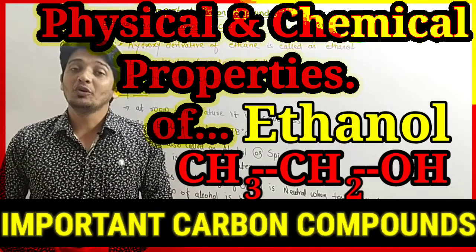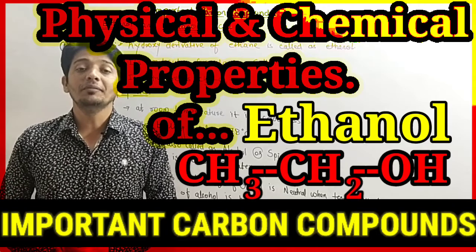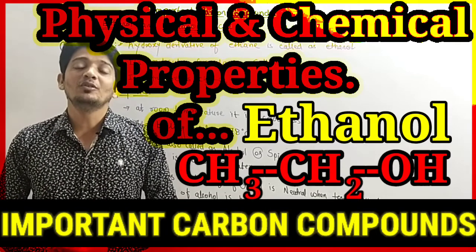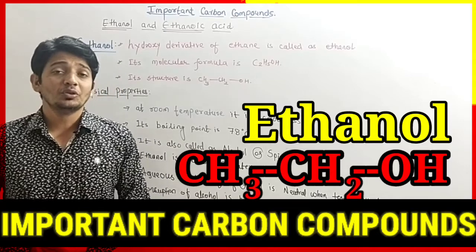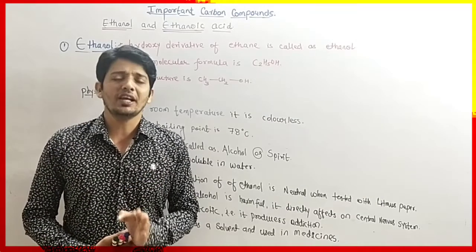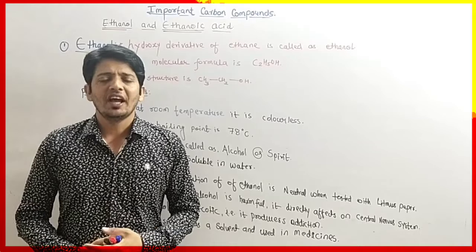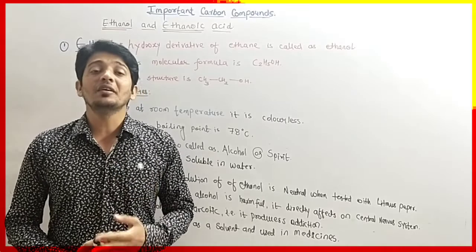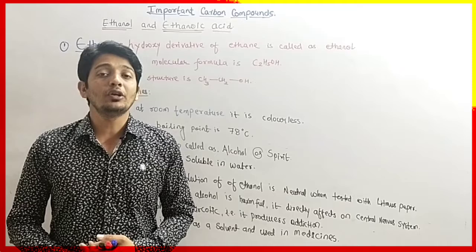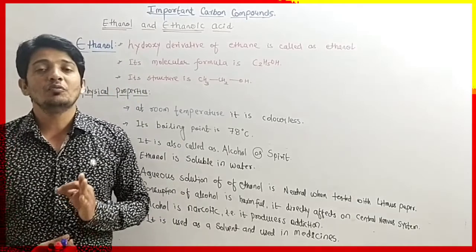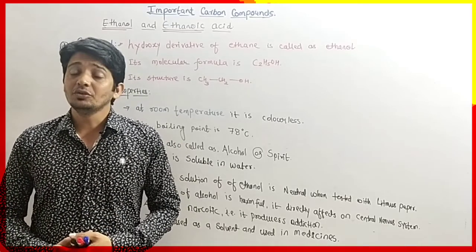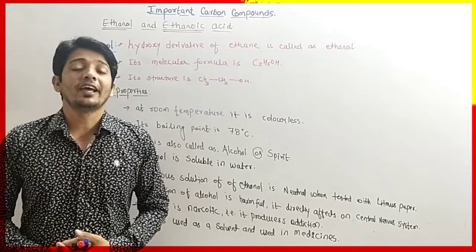So today we are going to understand a very important part of our chapter, which is the important compounds of carbon. As we know, the main element of organic compounds is carbon, and we have an infinite number of carbon compounds, from which in this chapter we are going to understand the most important compounds like alcohol and acids. So first we have to understand what is alcohol.